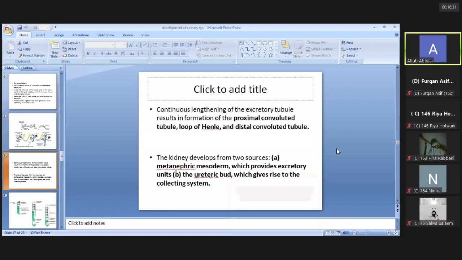So now the kidney, the permanent kidney or metanephric system of the kidney, develops from two sources. One is the excretory unit that develops from the metanephric mesoderm, and second is the collecting system that develops from the ureteric bud. So the permanent or definitive kidney develops from two sources, divided into the excretory system and the collecting system. The excretory system develops from the metanephric tissue and the collecting system develops from the ureteric bud.